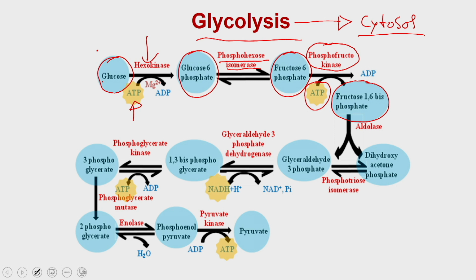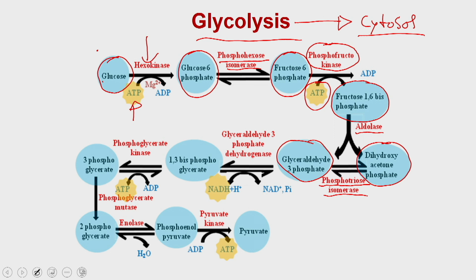Once the fructose 1,6-bisphosphate is generated, it is split by the aldolase into two molecules. One is called glyceraldehyde 3-phosphate, and the other molecule is called dihydroxyacetone phosphate. These two molecules are isomers, so they can convert to each other with the help of an enzyme known as phosphotriose isomerase.